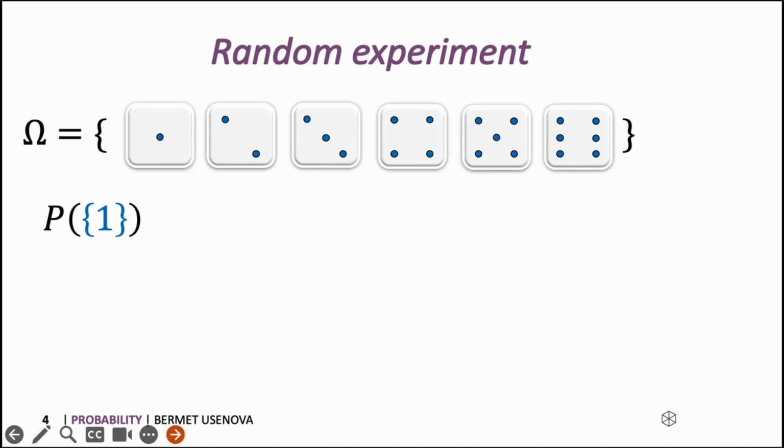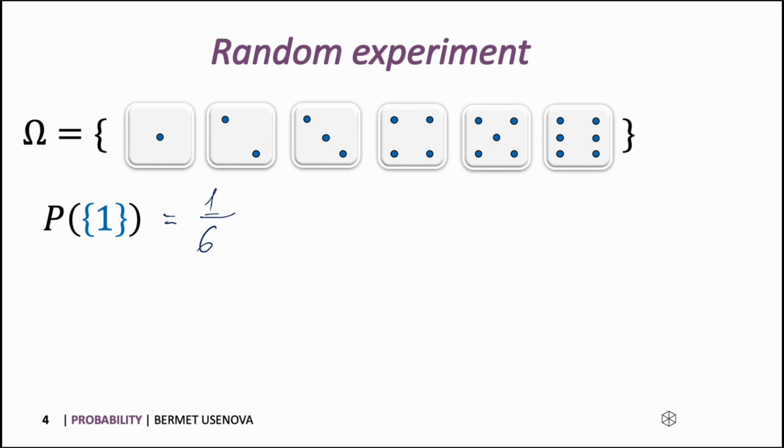So the probability of getting 1 is again the number of desired outcomes divided by total possible outcomes. Our desired outcome is 1 and we have only one side that represents 1, and in this example we have a total of 6 possible outcomes. So the probability of getting number 1 while throwing a dice is equal to 1/6.